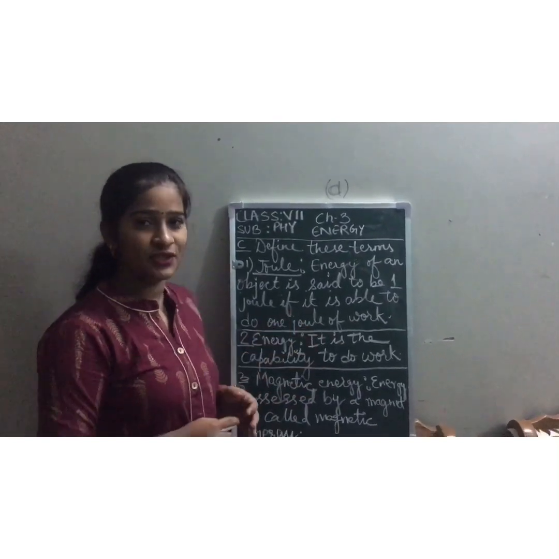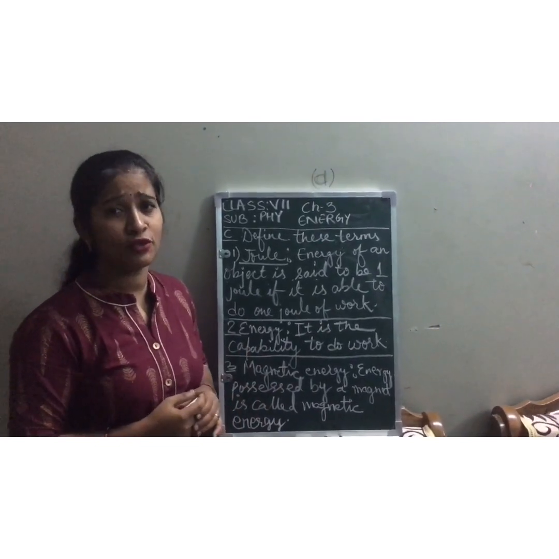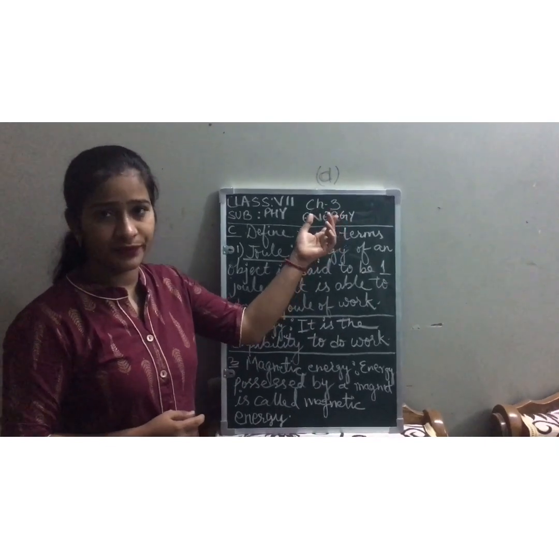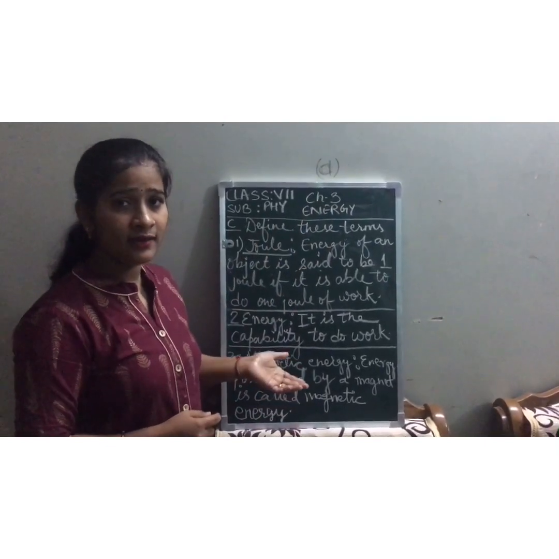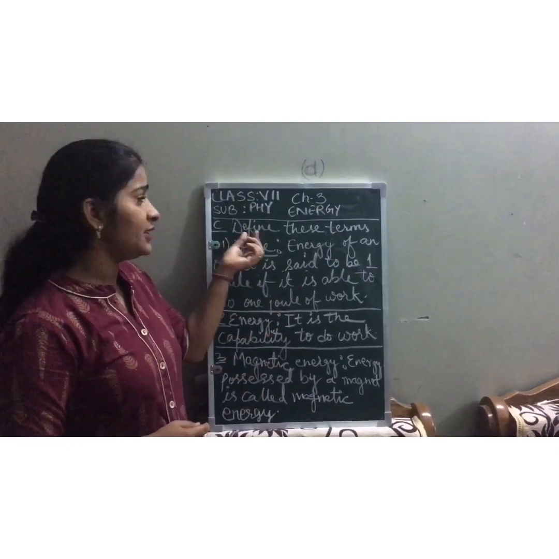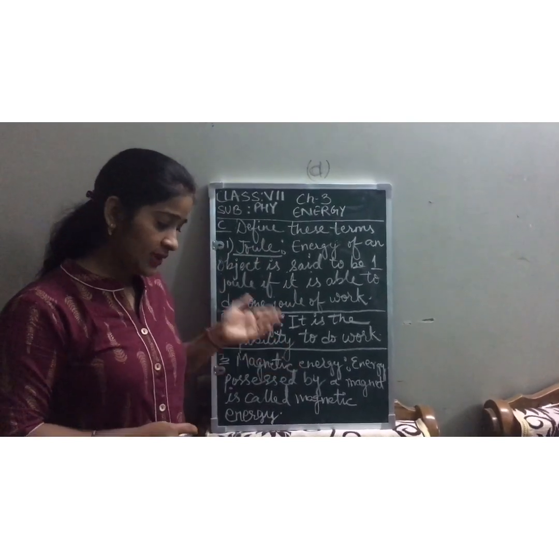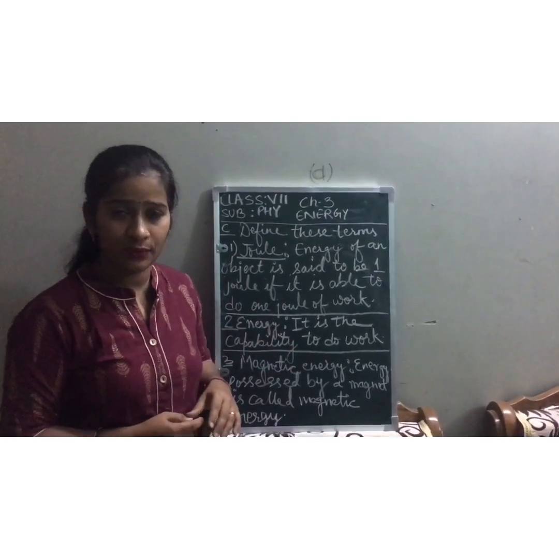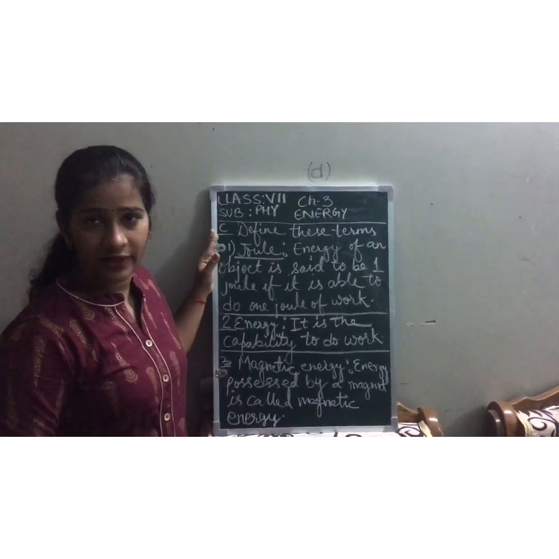Children, in the last video, we discussed the objective type exercises of chapter number 3, Energy. In this exercise, we will discuss and you will write in your copy the questions like C, define these terms, E, answer these questions, and H, give reasons for the following. Okay, children, the C part is given on page number 55.